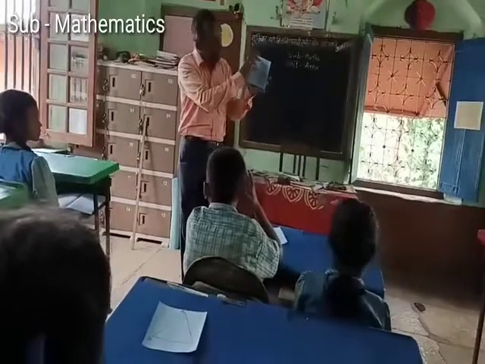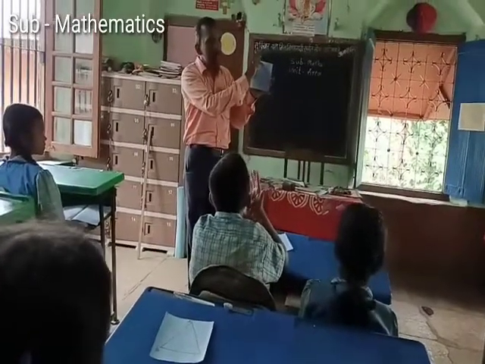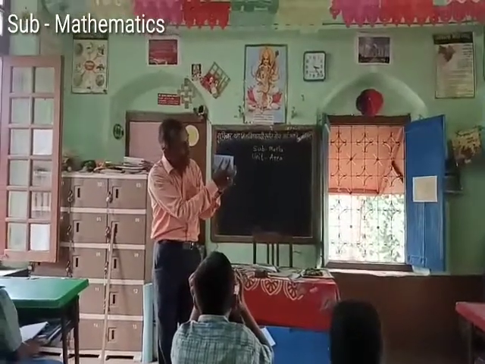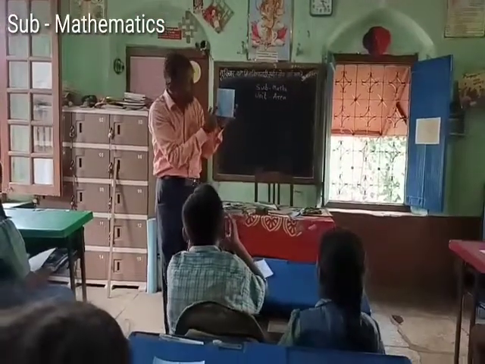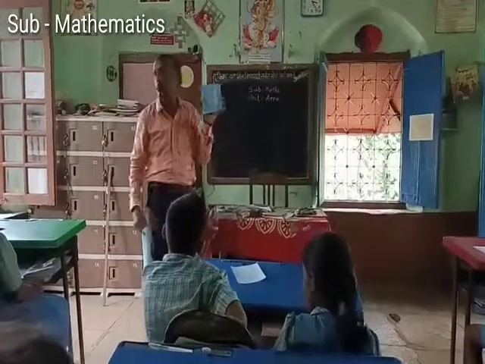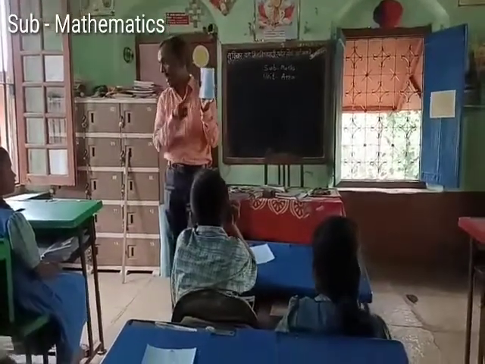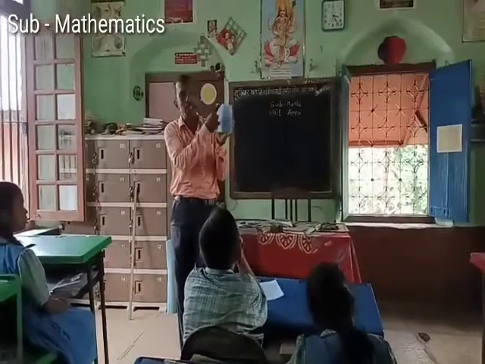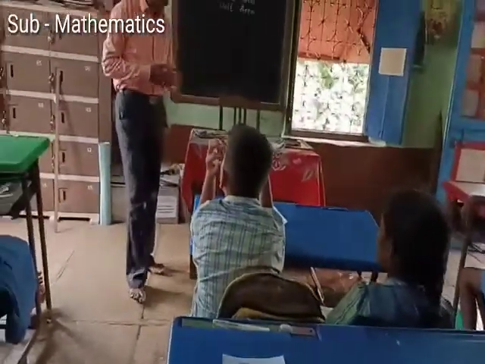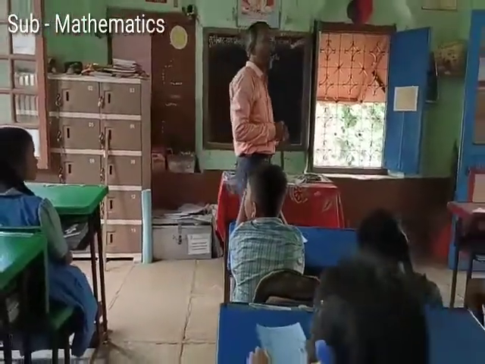If we put this side up to this place and this side to this place, it becomes 6, 6, 7, 7. It becomes rectangle. And 6, 7, 13. It becomes 26.